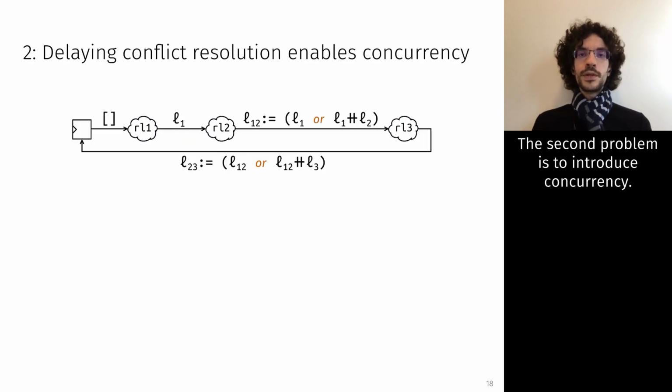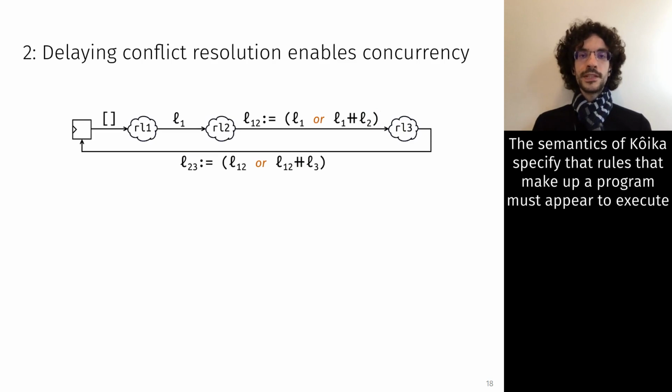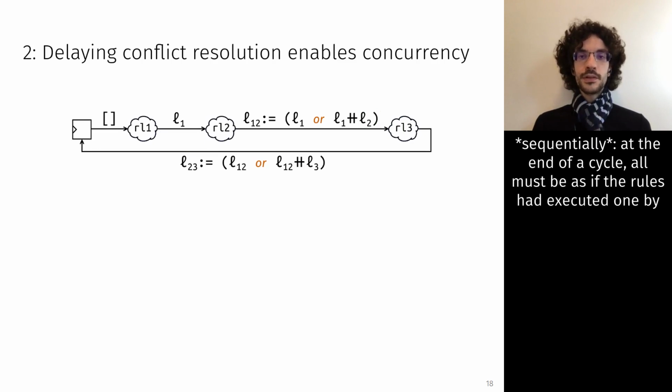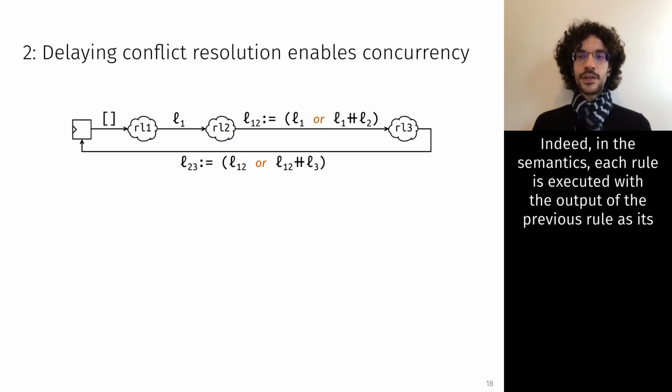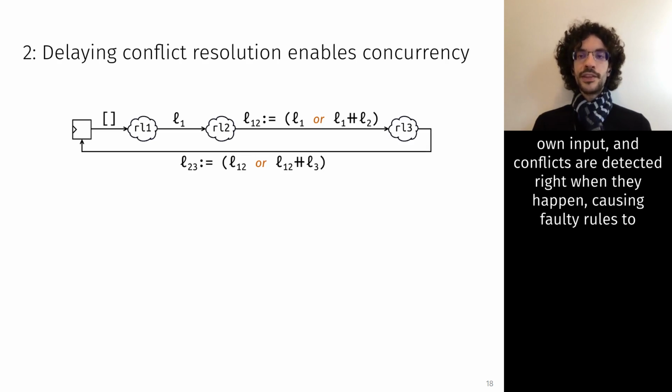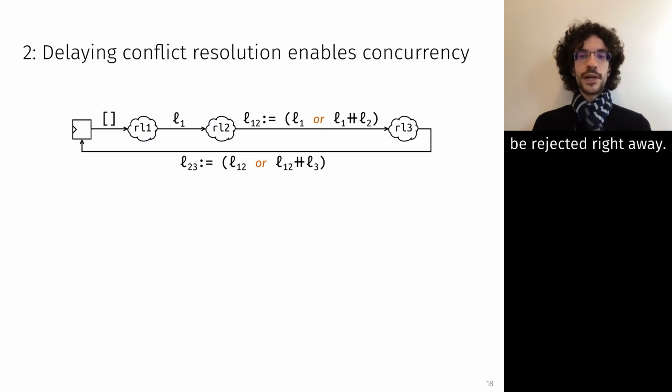The second problem is to introduce concurrency. The semantics of Koika specify that rules that make up a program must appear to execute sequentially. At the end of a cycle, all must be as if the rules had executed one by one, in the order specified by the user-supplied scheduler. Indeed, in the semantics, each rule is executed with the output of the previous rule as its own input, and the conflicts are detected right when they happen, causing faulty rules to be rejected right away.